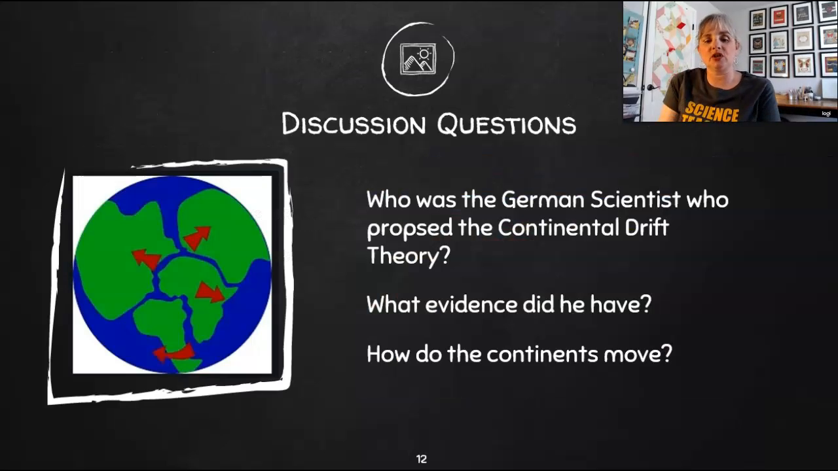So here are some discussion questions you can hopefully answer after these notes. Who was the scientist that proposed the theory? What is his name? What evidence did he have? And then, based on today's knowledge, how do the continents move?